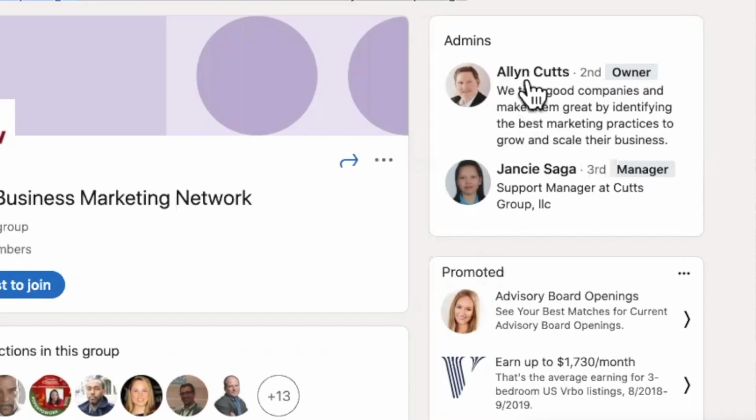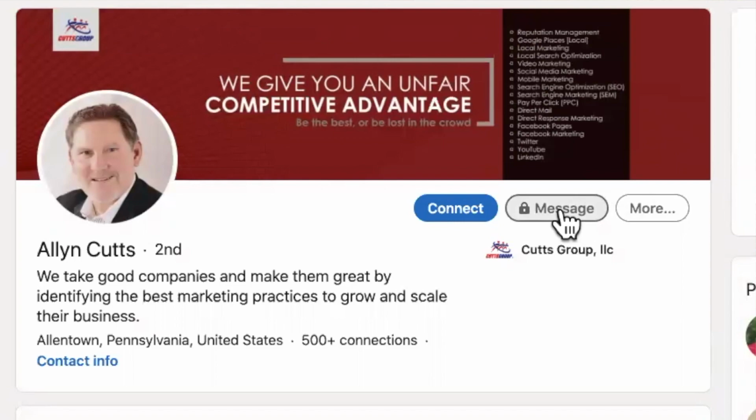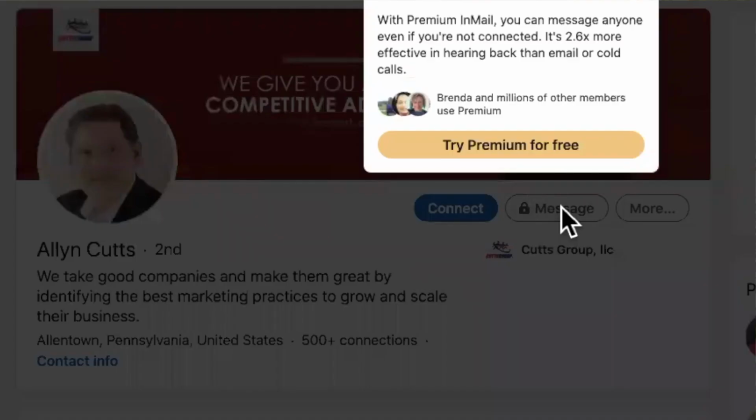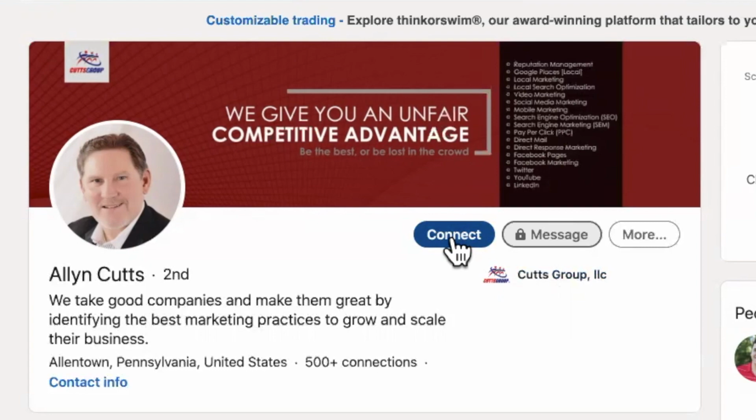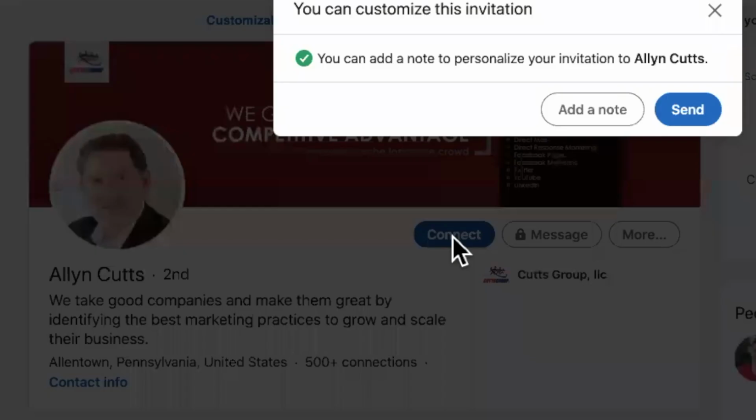If you're not connected with them yet, you have 2 options. One is to send them an in-mail, which you can only do if you have a paid premium account. The other option is to try to connect with them, and when you send that connection request, in your note to them, you can ask them about the group. Of course, if all else fails and you don't hear back, join another group. Clearly that group was not meant to be.